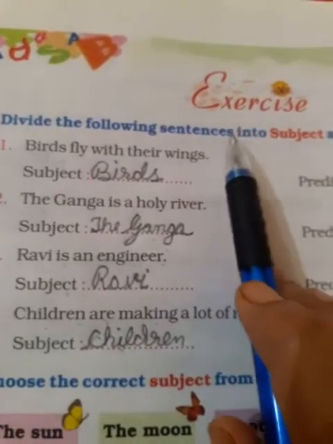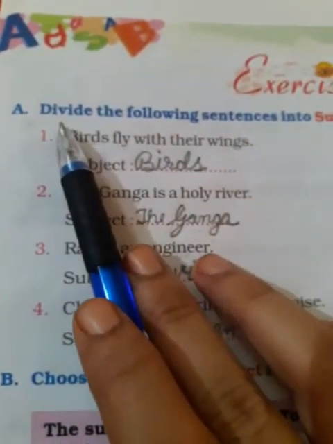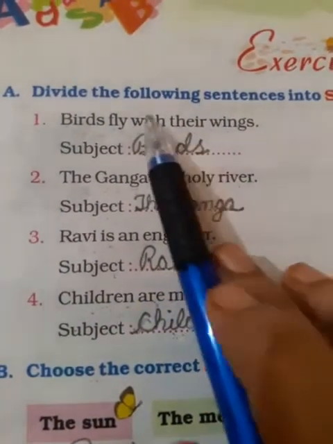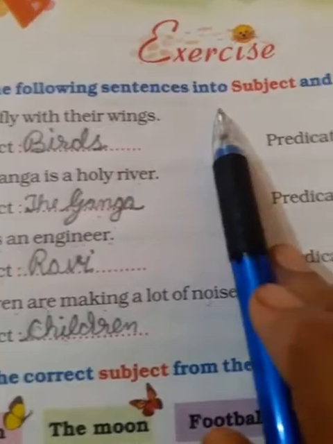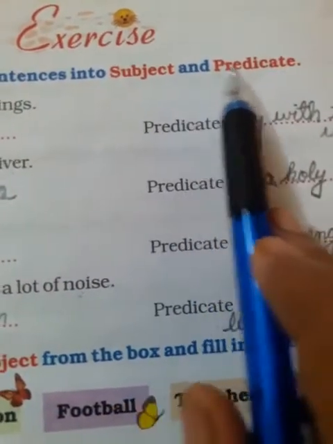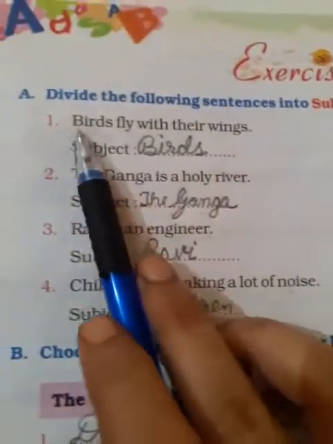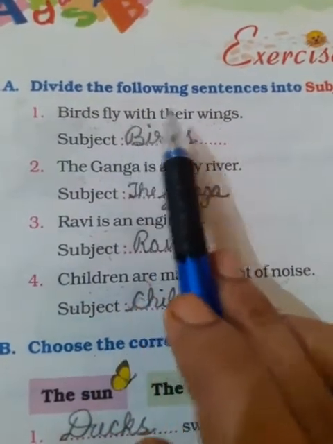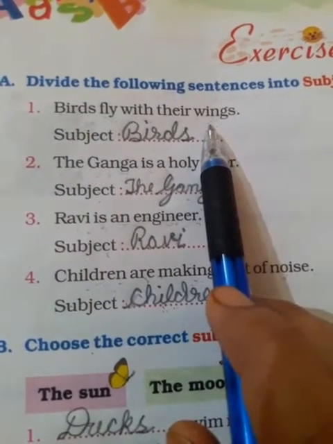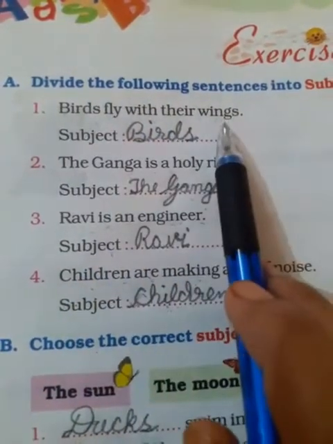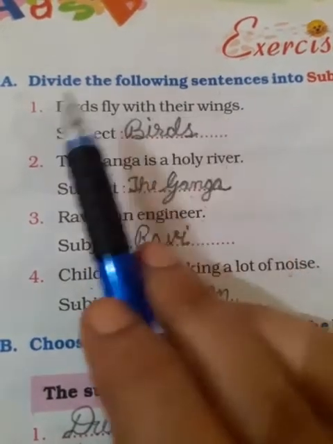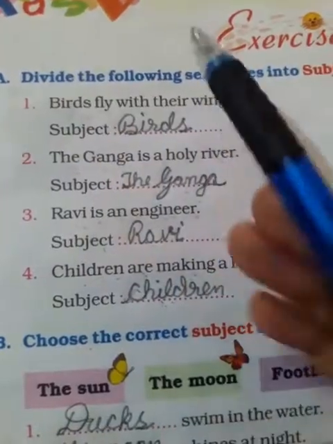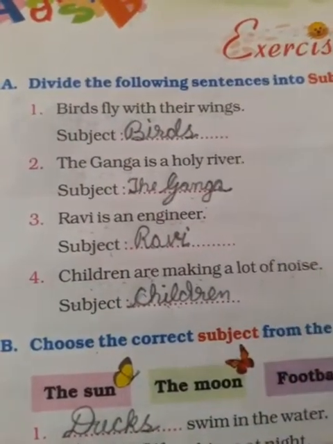Page number 16, exercise A. What is written? Let's see. Divide the following sentences into subject and predicate. What is the first one given? Birds fly with their wings. So student, first of all, what is this? This is a sentence. Why? Because it is a group of words arranged in proper order and giving us complete sense. So this is a sentence only.